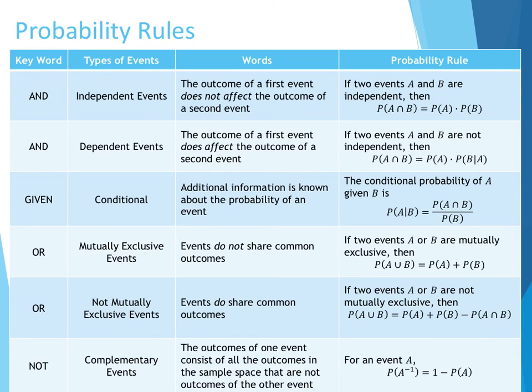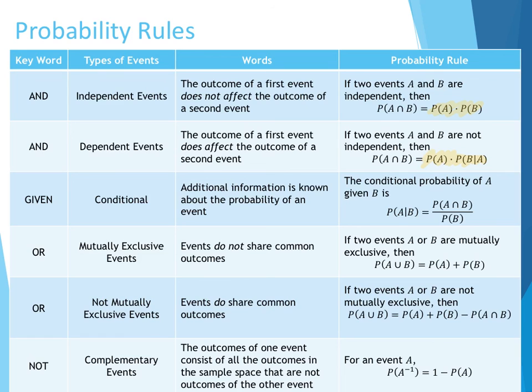So here we have a master list of all of our probability rules that we've talked about this week. These are all about how to combine different simple events together. So if we're trying to combine with the word and, we know we're going to be multiplying. And we just care about if we have independent or dependent events.